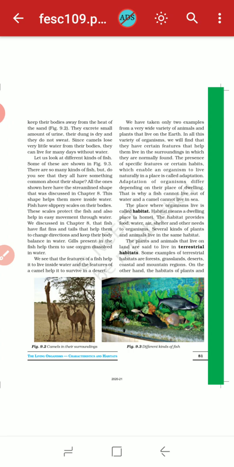We discussed in chapter 8 that fish have flat fins and tails that help them to change direction and keep their body balanced in water. The gills present in the fish help them to use oxygen dissolved in the water. So you can see both the camel and the fish are different from each other and carry different kinds of lifestyles.